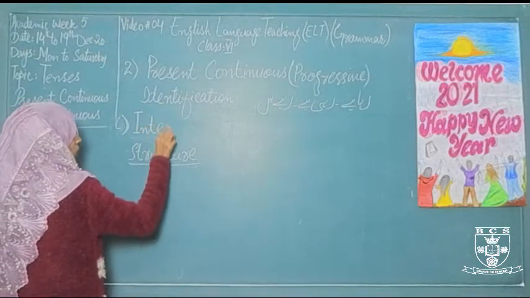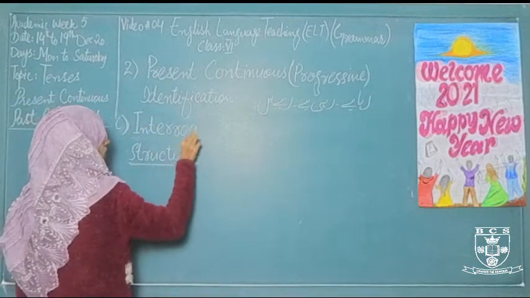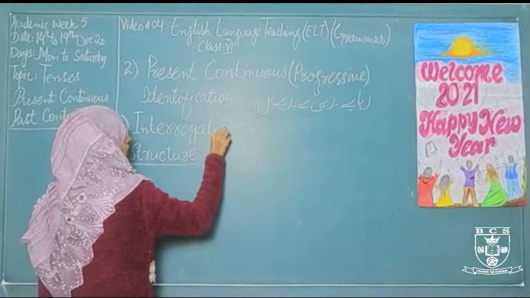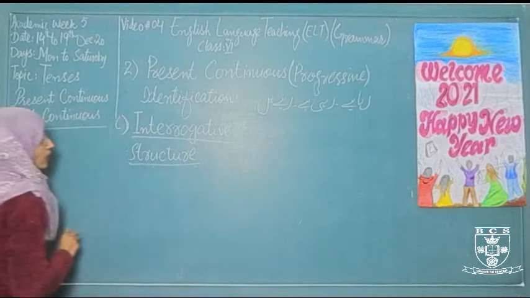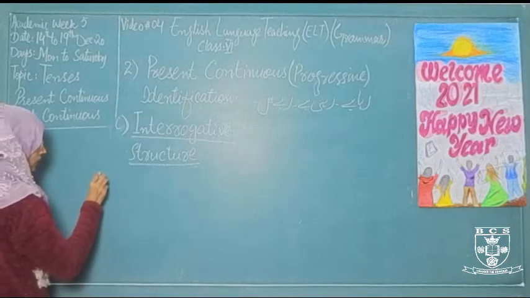And what are interrogative sentences? Interrogative sentences are used for asking a question or for taking some information. Let's discuss the structure.